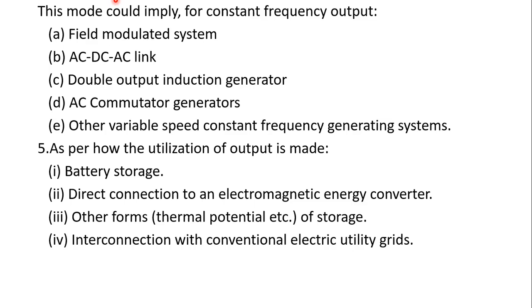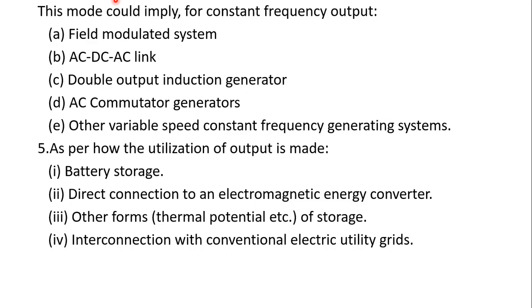If we want to use the application by storing in a battery, we can use battery storage, or if you want to connect directly to the electromagnetic energy converter, then after that converter the output is used by us. This is one type of utilizing this wind energy.